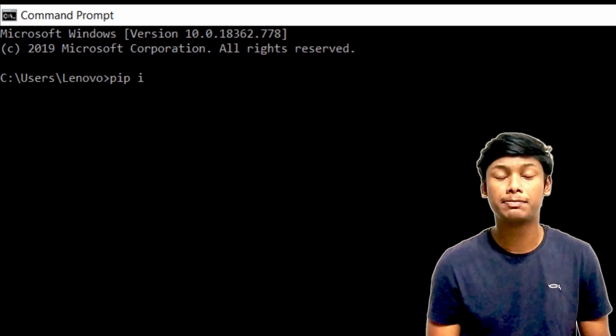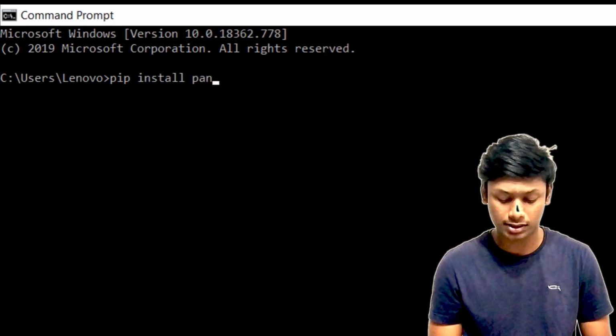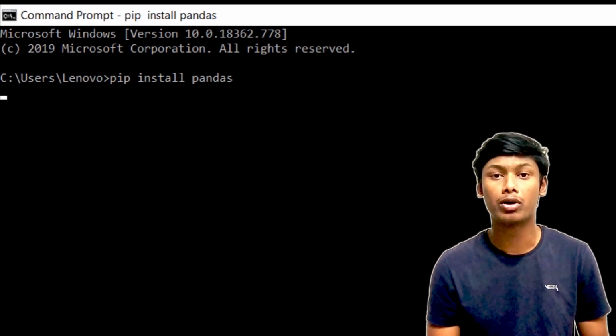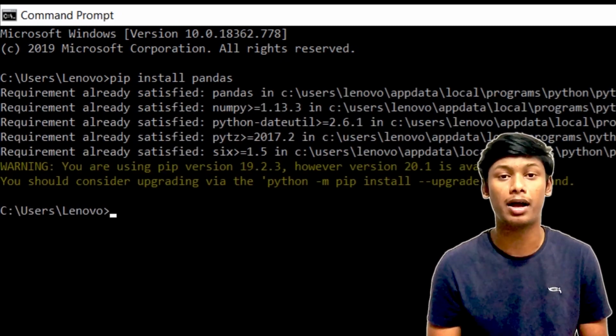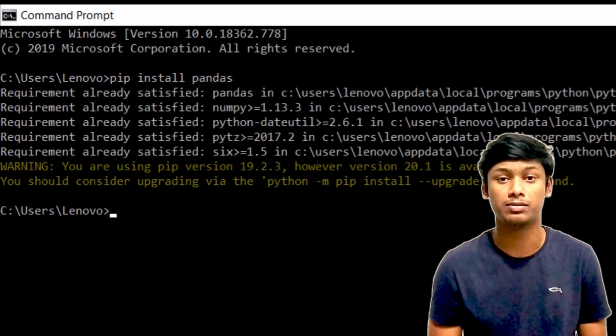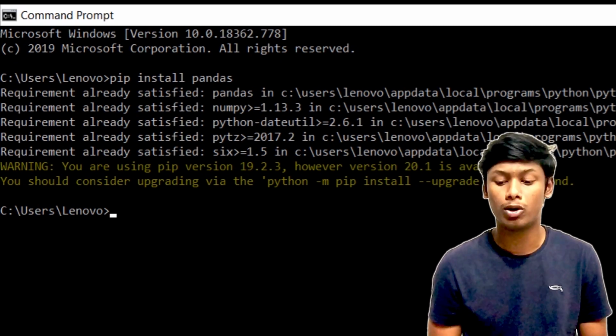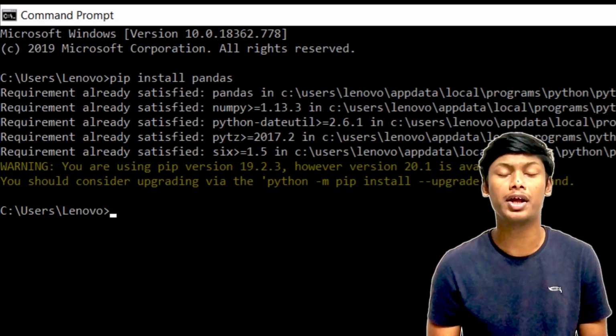and type pip space install space pandas. Pandas will be downloaded on your system. As I mentioned in the previous video, pip is a command which is used to install or uninstall Python modules on your system. Once you press enter, all the libraries will be downloaded and now you are ready to work on pandas.